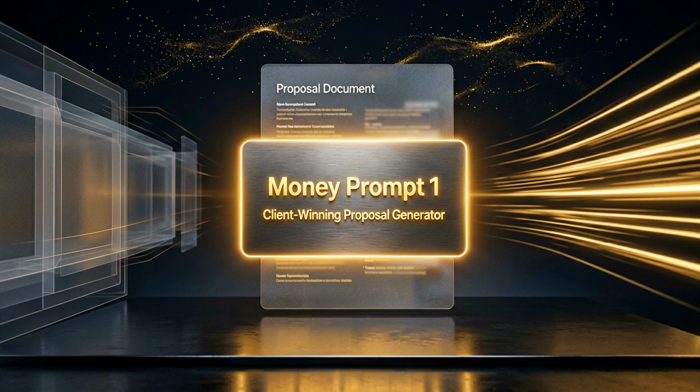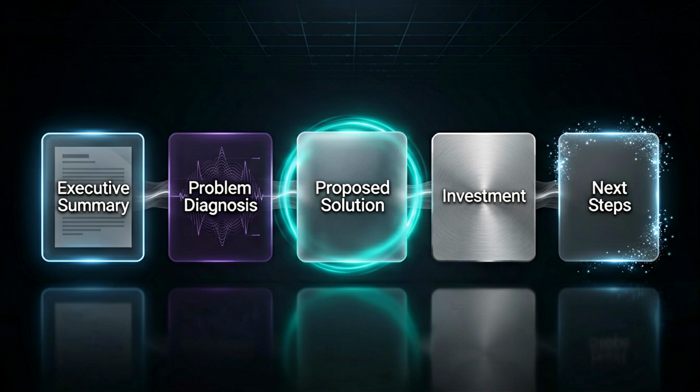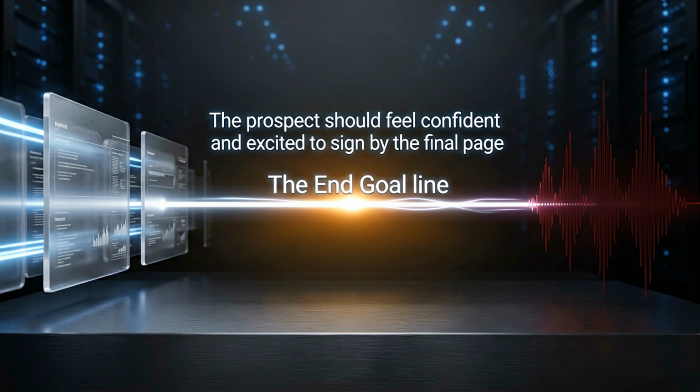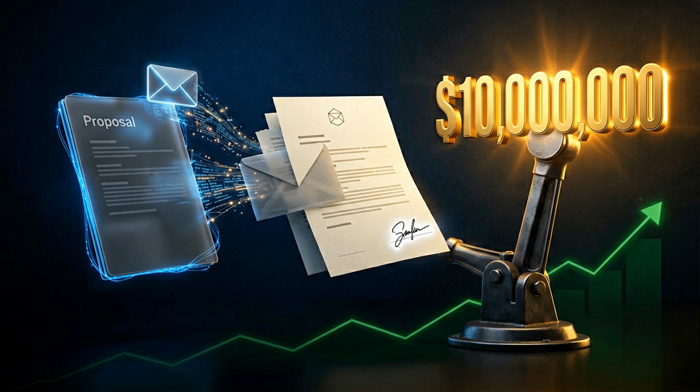Money Prompt 1. The Client Winning Proposal Generator. Role: senior consultant. Instructions: write a project proposal. Steps: executive summary, problem diagnosis, solution, pricing, next steps. End goal: client should want to sign immediately after reading. Narrowing: no corporate jargon, under 800 words, results focused. This prompt can generate proposals worth thousands in contract value.